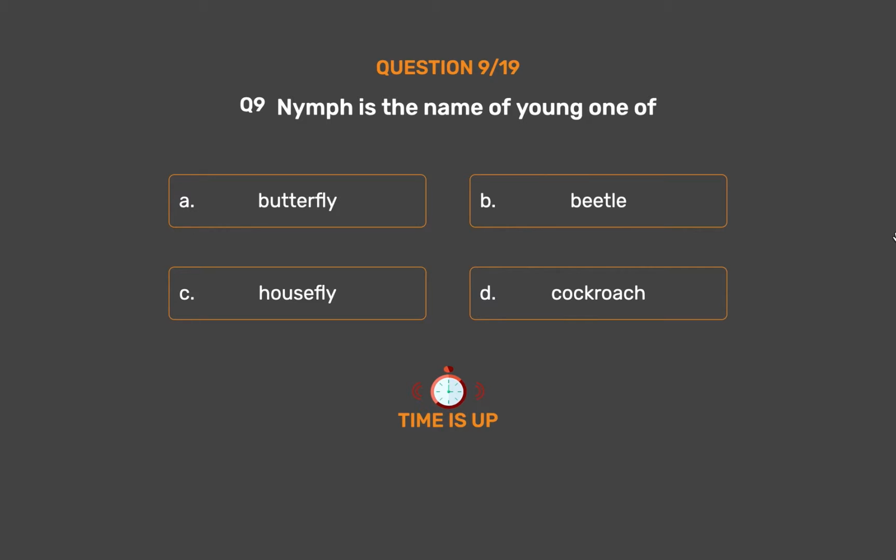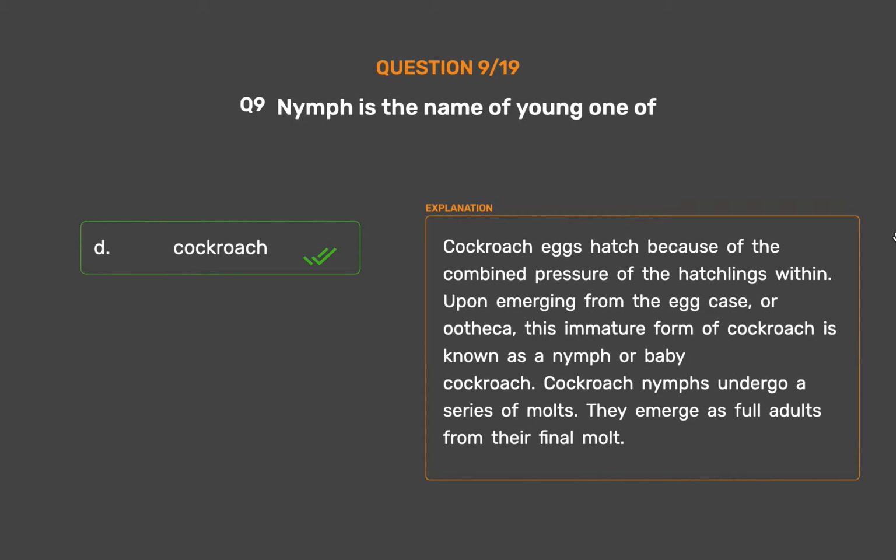The correct answer is Option D, cockroach. Cockroach eggs hatch because of the combined pressure of the hatchlings within. Upon emerging from the egg case, or ootheca, this immature form of cockroach is known as a nymph or baby cockroach. Cockroach nymphs undergo a series of molts. They emerge as full adults from their final molt.